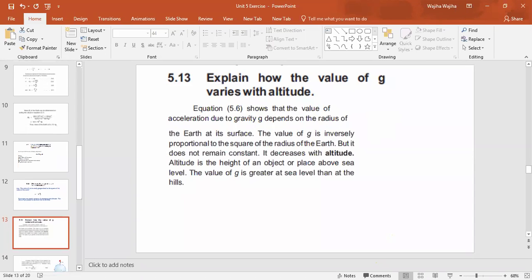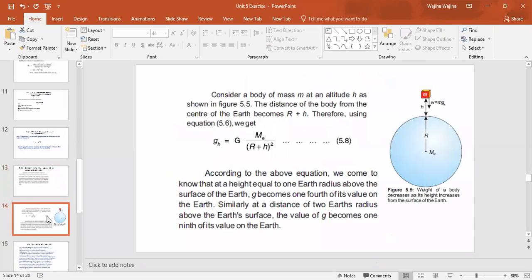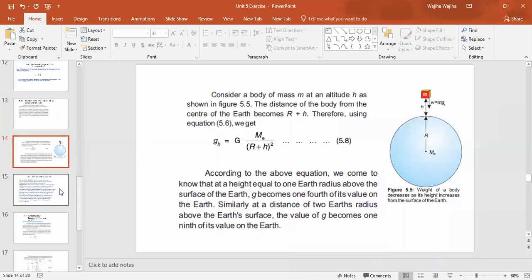So this is the answer for question 13. We have already discussed this topic, right? When we place a mass m at some height, and we give it a distance h, and this is a distance r for the mass of the Earth, and we just make this equation, right? So you can also do this question from your book, or you can also write.